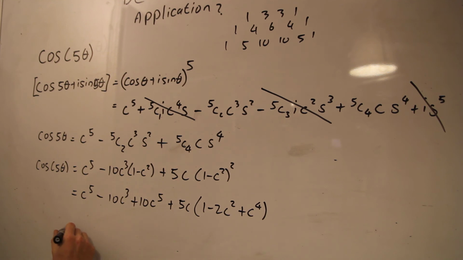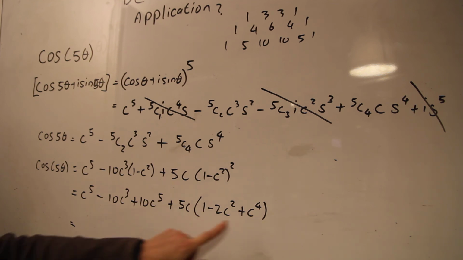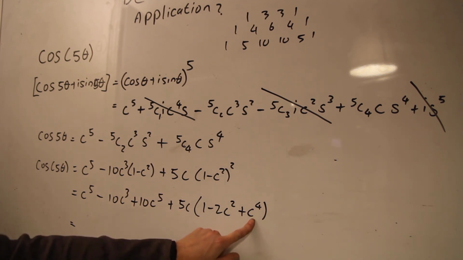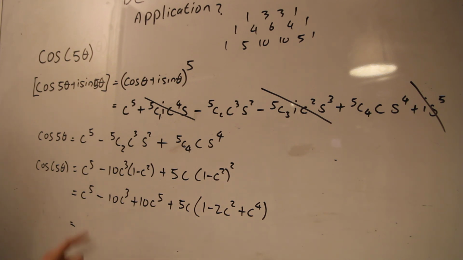Alright. Well, let's go for equating the C to the 5s now. We've got to be quite careful to count them all. So we've got C to the 5 plus 10 C to the 5, that gives us 11 C to the 5. Now I'm going to get another one here. So 5C times C to the 4 would be 5 C to the 5. So that'll make 16 C to the 5.